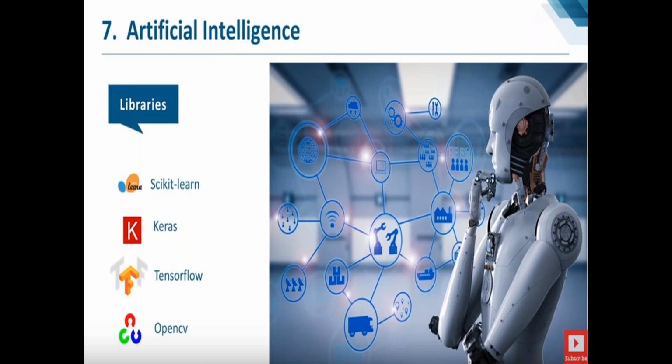For artificial intelligence, if you go for image processing, they have already written code for how to capture an image and how to process an image. You just have to use it. The code is written in Python. You have to customize it based on your requirement. Even if you go for the AI area, we have libraries called scikit-learn, Keras, TensorFlow, OpenCV. Those libraries are in Python. To use those libraries, you should be strong in Python.